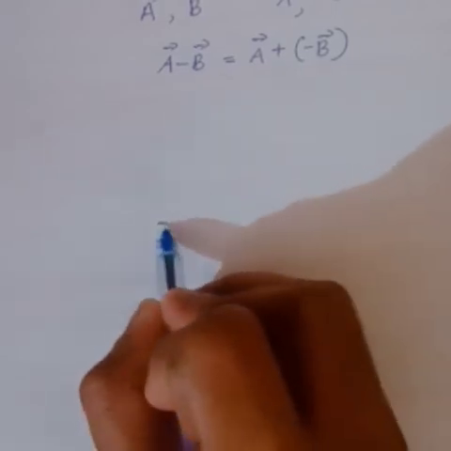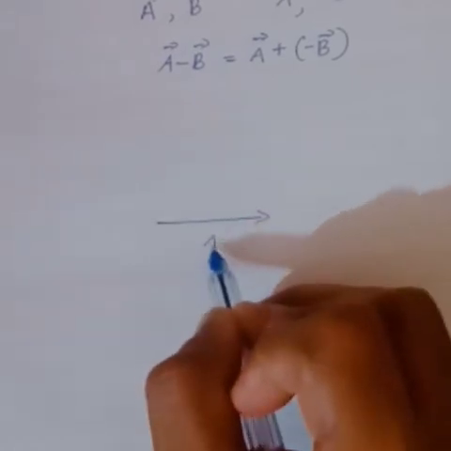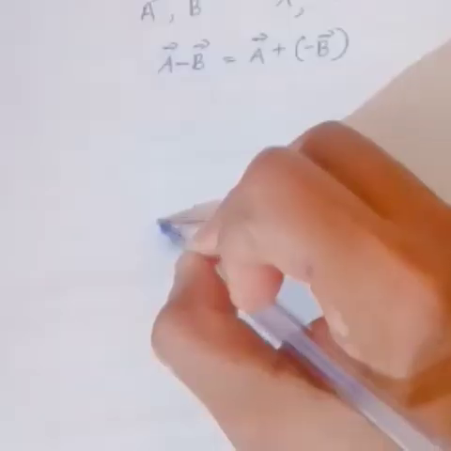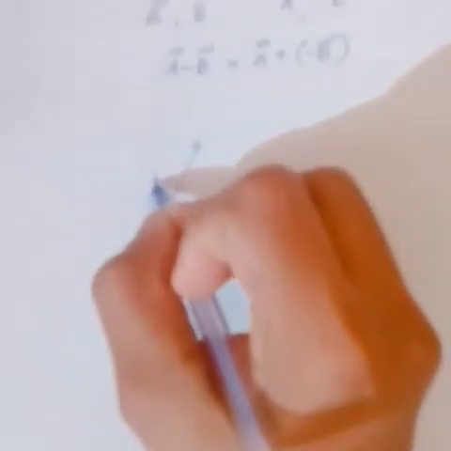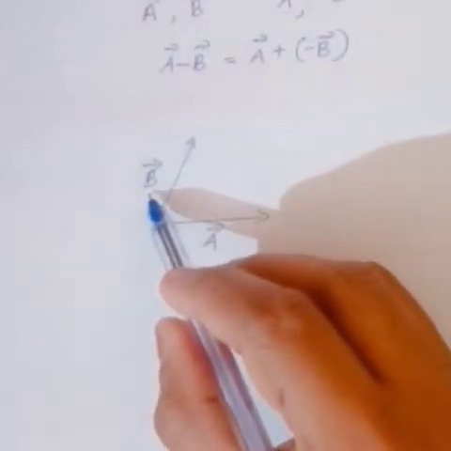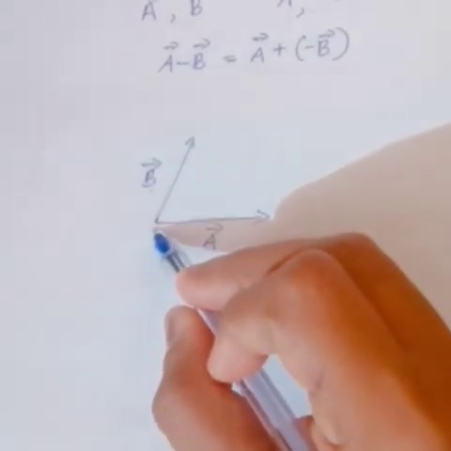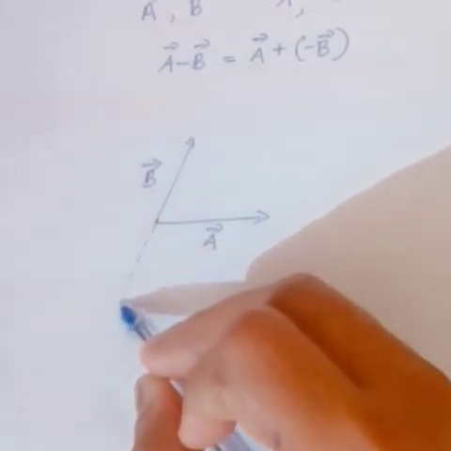Suppose this is a vector A. Then another vector B. We have to subtract these two vectors, so we have to draw the negative of vector B. How can we draw a negative vector? You have to extend this vector.